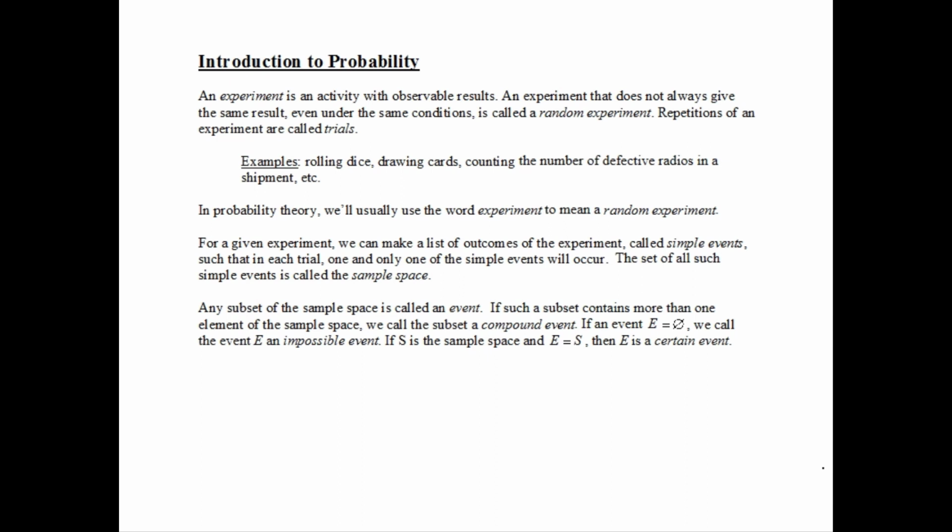If our event is the empty set, remember the empty set is a subset of every set. So if we're going to call the subsets of the sample space an event, we have to allow for the possibility of it being the empty set. If it is, then we call it an impossible event. If our event is the entire sample space, then it's a certain event. Let's do some examples, and we're going to set up the sample spaces.